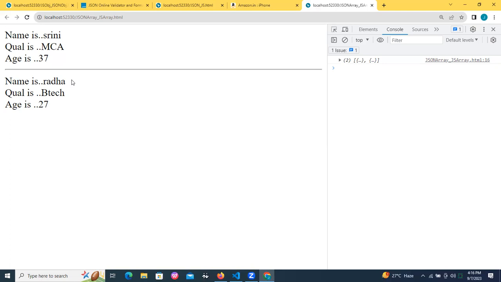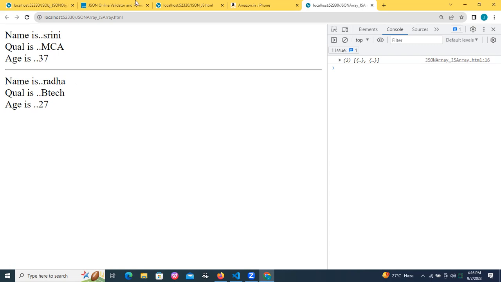And how to show employees only, how to show students only, how to show only teachers. Is it clear? When you search for employees, only employees data need to be printed. When you search for students, only students related data need to be printed. When you search for teachers, only teachers related data need to be printed. That is a complex example of searching like Amazon.